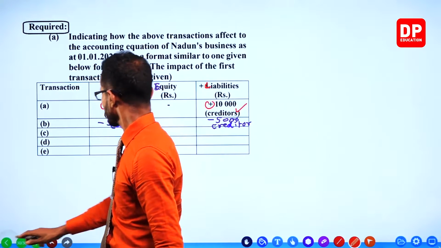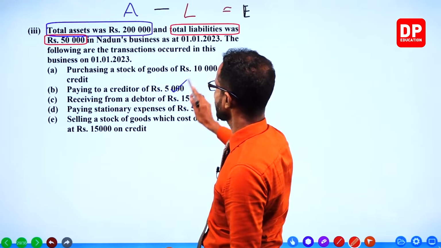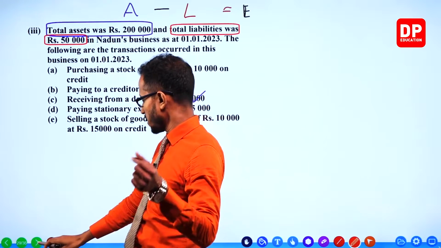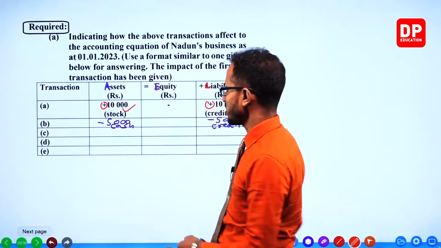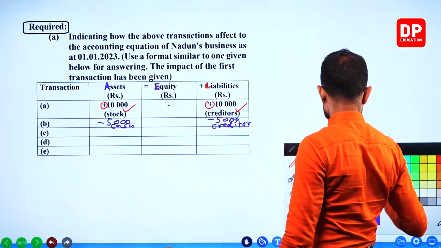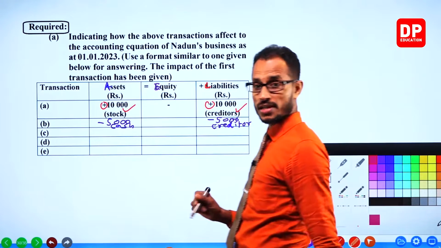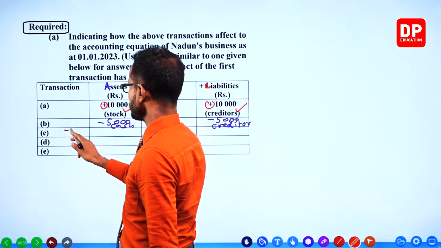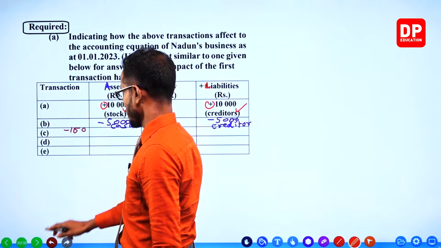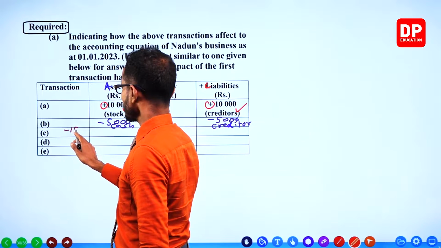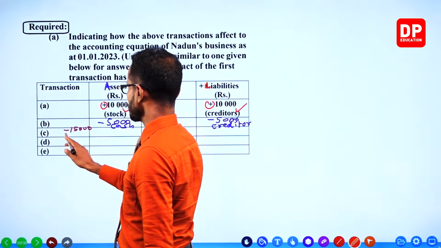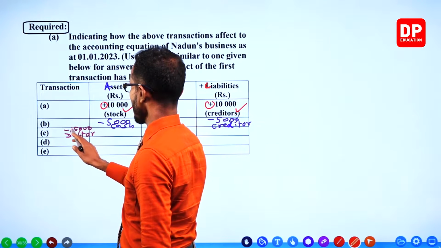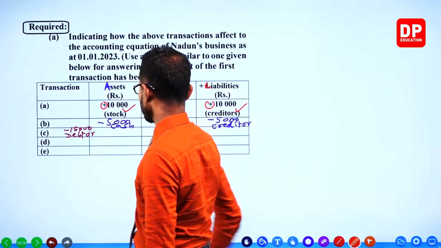Next, receiving from a debtor 15,000. Taking 15,000 from a debtor. Guys, debtors are assets, you know that, right? So 15,000 decreases debtors and 15,000 increases cash.